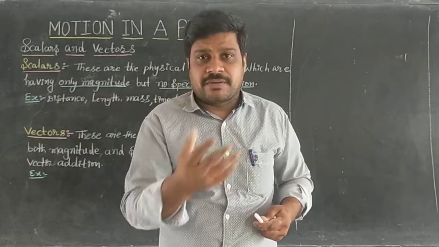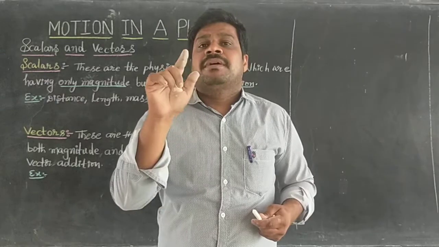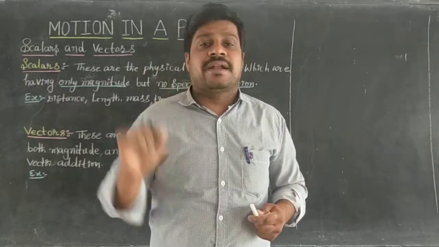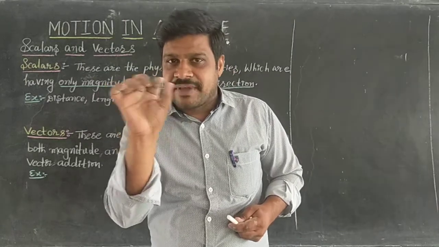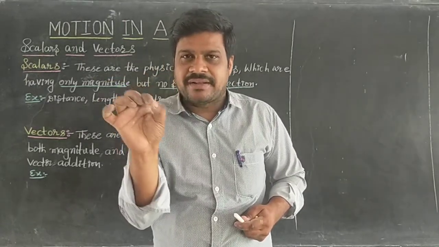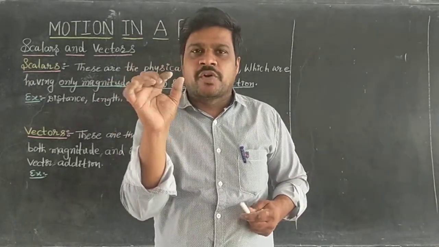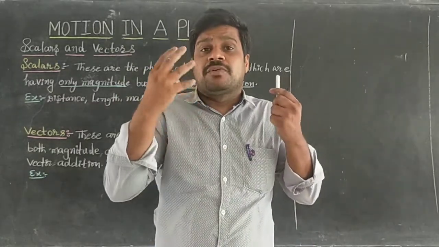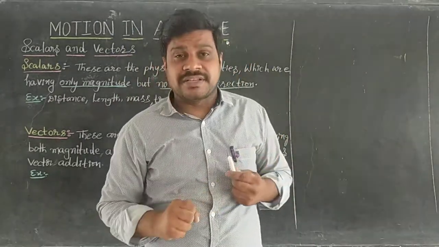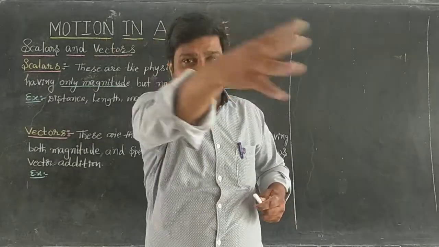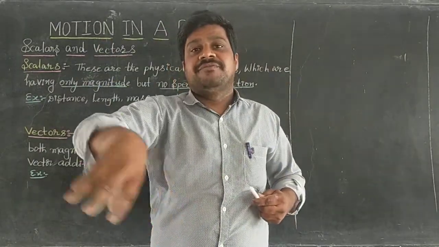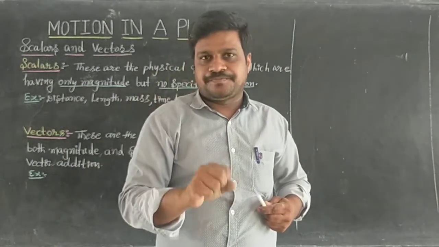What is your temperature? My temperature is some 99 or 100 degrees Fahrenheit. 100 degrees is only magnitude, but we are unable to tell in which direction the temperature is increasing.